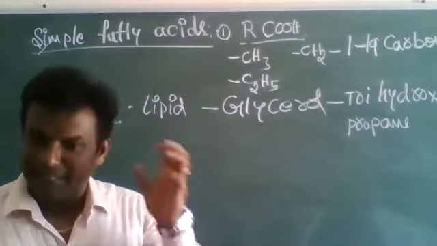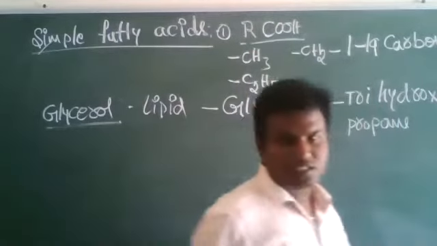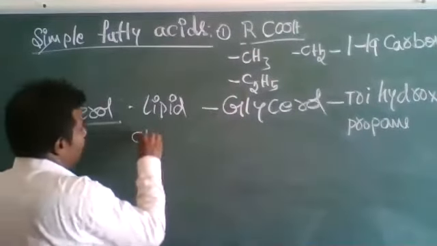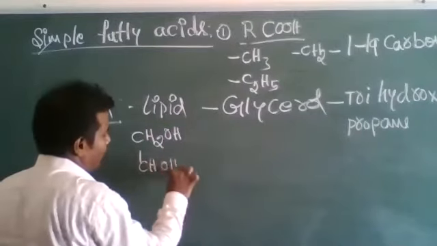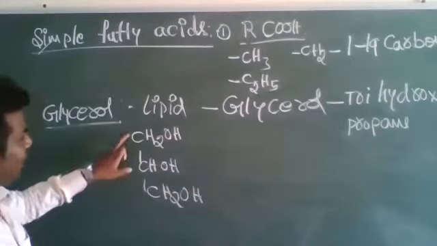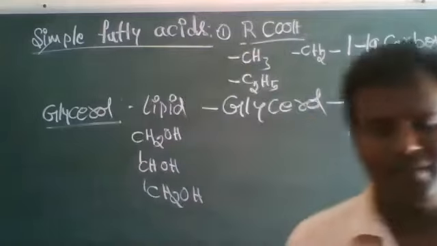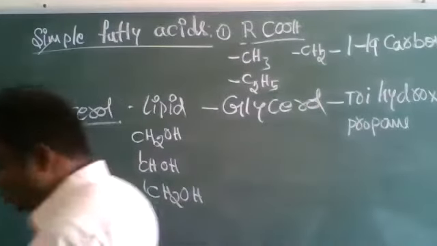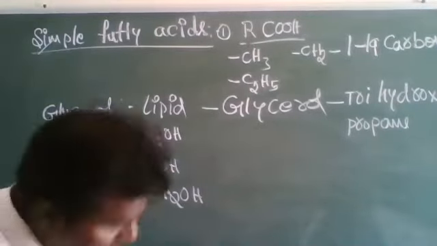That means a lipid exists in glycerol form. The glycerol is also called trihydroxypropane, with CH2OH, CH2OH, three hydroxyl groups: tri, 1, 2, 3, hydroxypropane. So glycerol is also called trihydroxypropane. This is the second type.